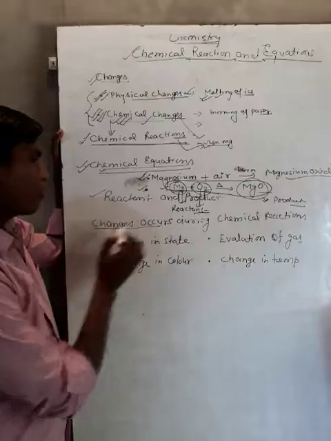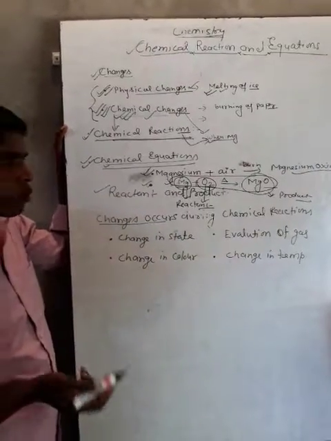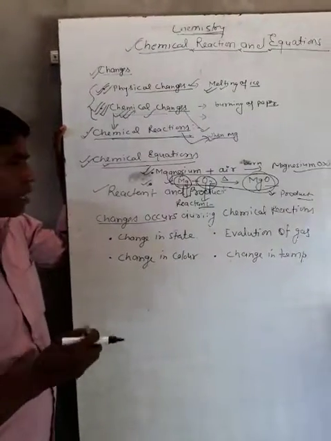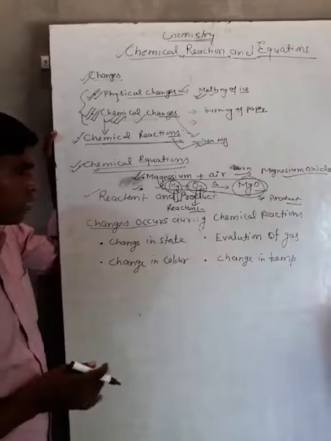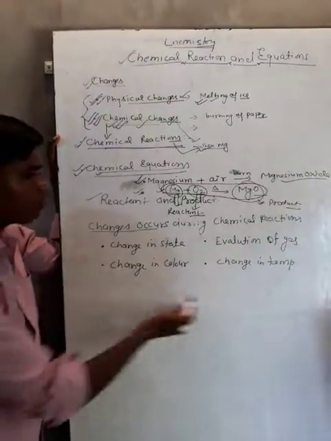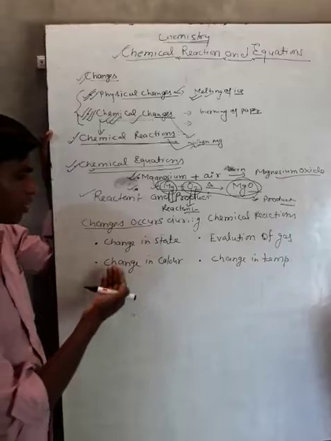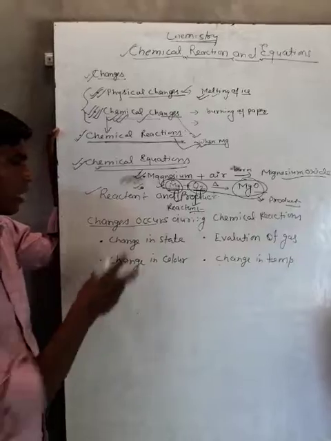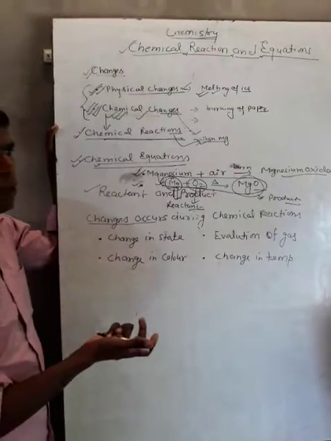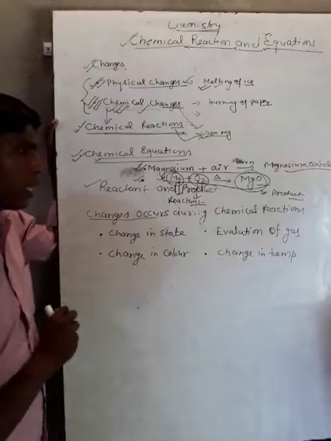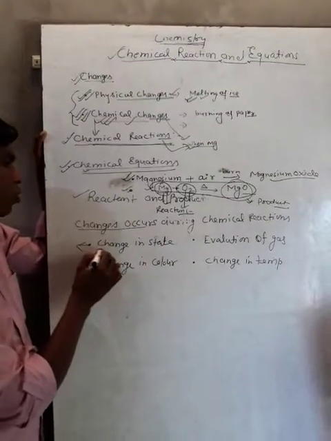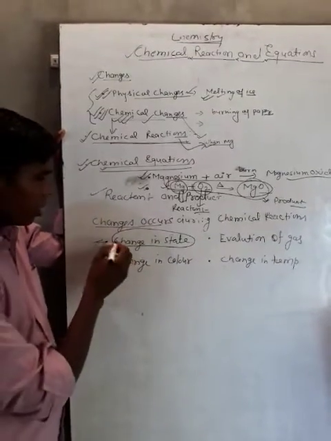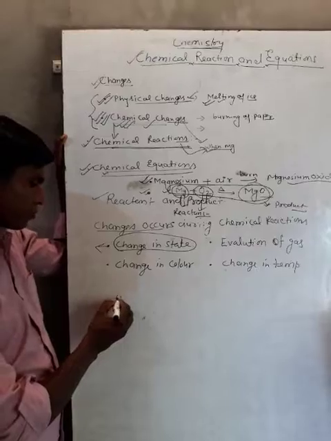Now we have to read about the different types of changes that occur during a chemical reaction. When a chemical reaction takes place, different types of changes can occur: change in state, change in color, evolution of gas, change in temperature, and so on. Either one or more than one type of change can occur in a chemical reaction. First of all, we are going to read about the change in state.